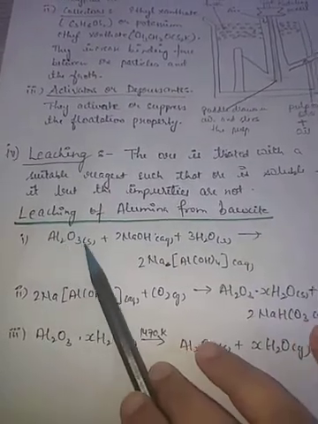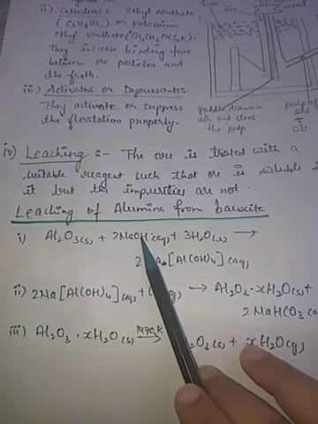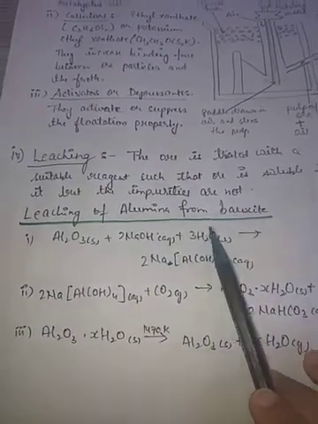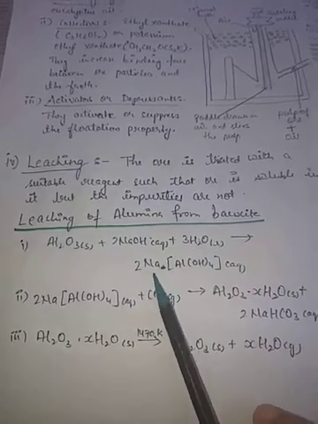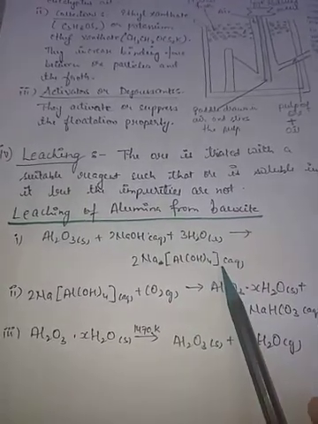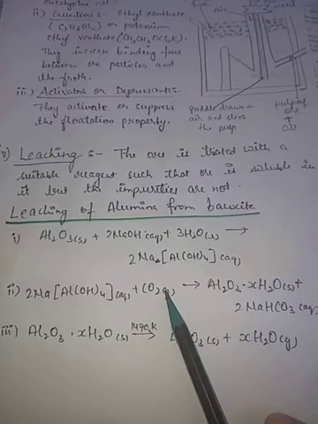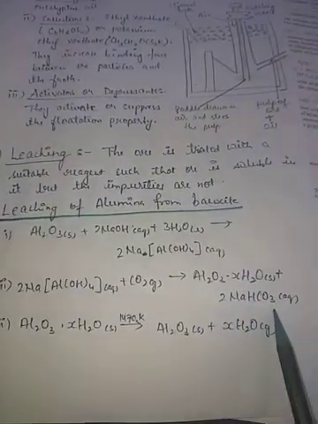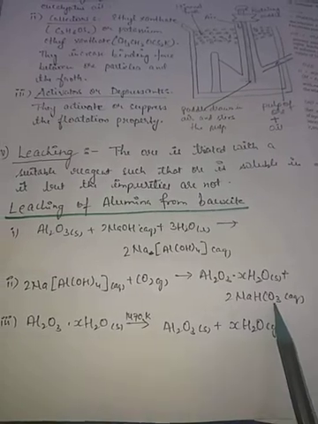This is bauxite, Al2O3 solid, when NaOH is added to it. This is the chemical process in which NaOH is added along with water. So Na[Al(OH)4] is formed. When it is reacted with carbon dioxide, we will get Al2O3.xH2O along with the formation of NaHCO3. This is aqueous, this is solid.